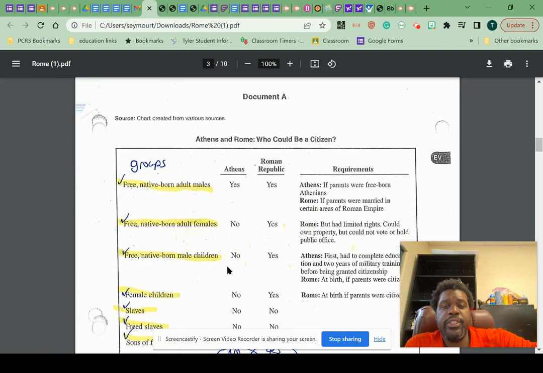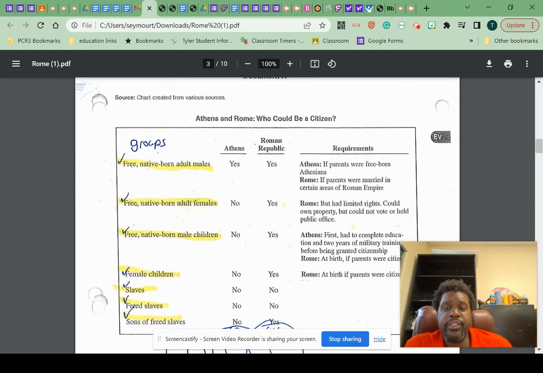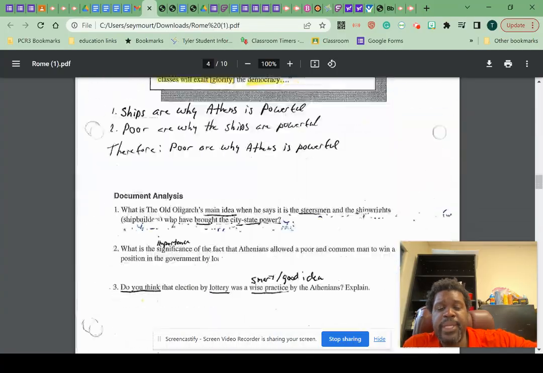Hi, everybody. So we're going to talk a little bit about document A and what we needed to look for in document A. So remember, one of the first things that you did for document A was to create the Venn diagram, and it should be on the back page of your document.